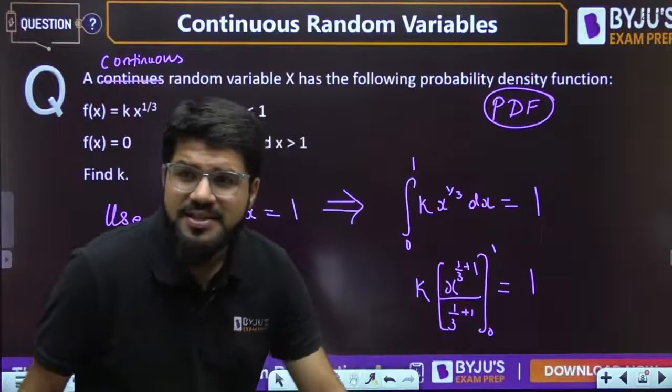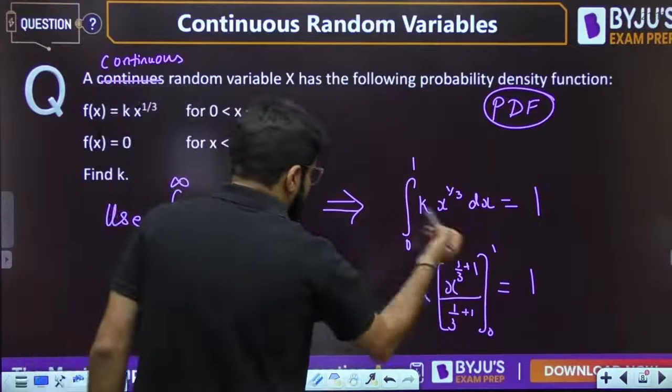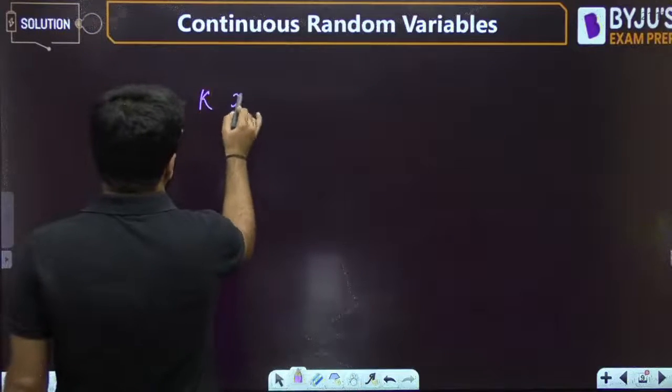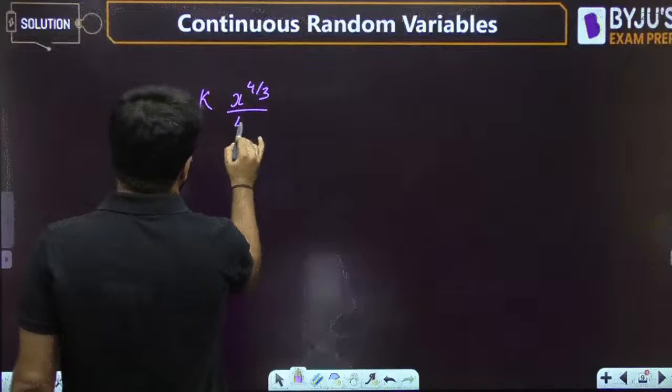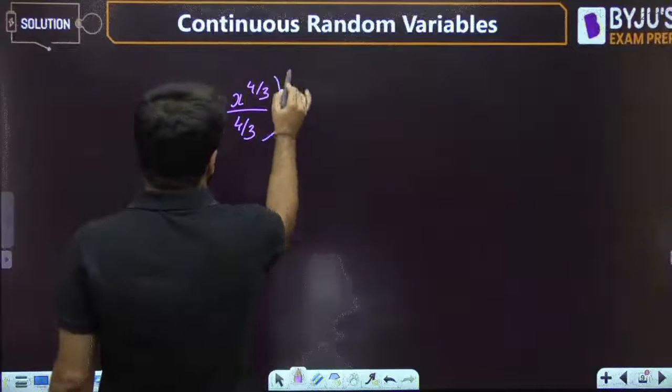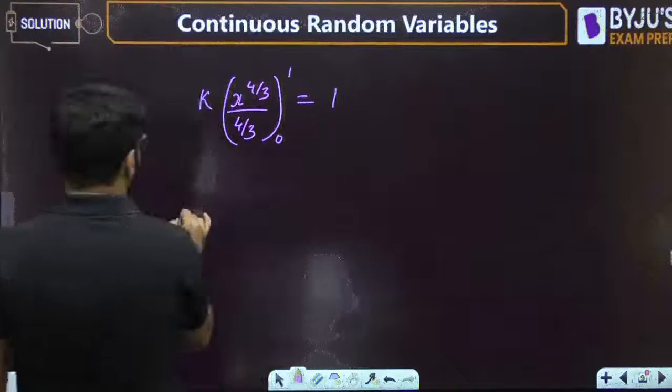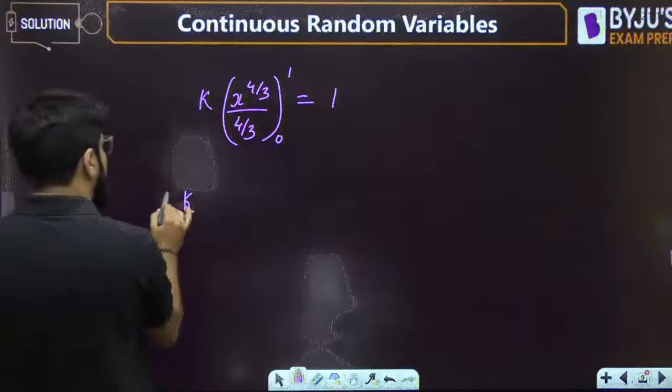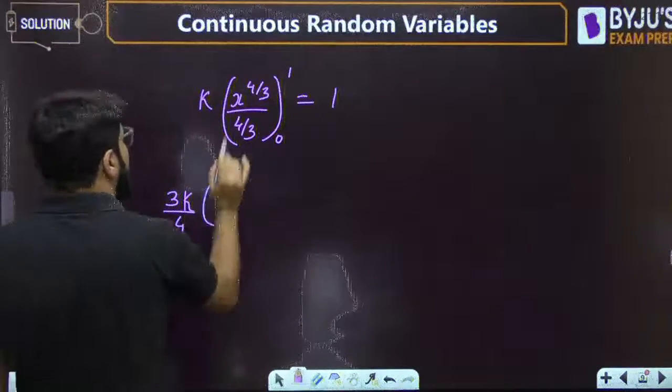So, just the basic calculation part is left. 1 by 3 plus 1 will be 4 by 3. So k x power 4 by 3 divided by 4 by 3, limit 0 to 1. Putting down the limit, 4 by 3 when you bring to the numerator becomes 3 by 4. Upper limit 1.